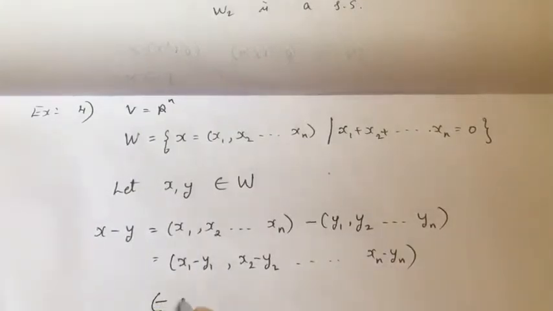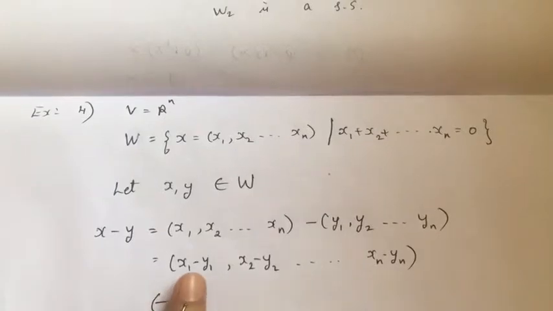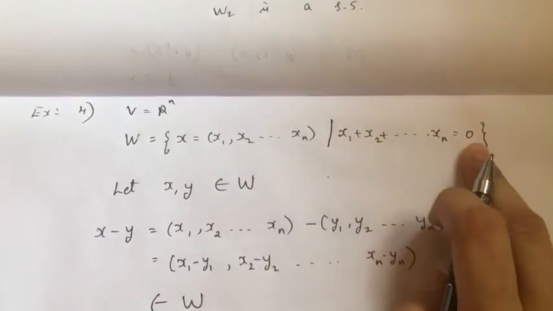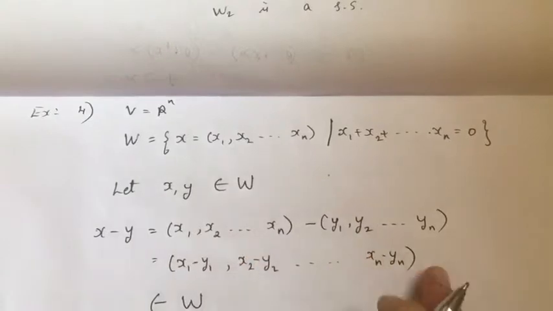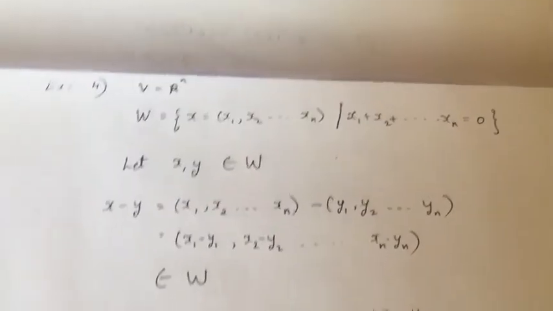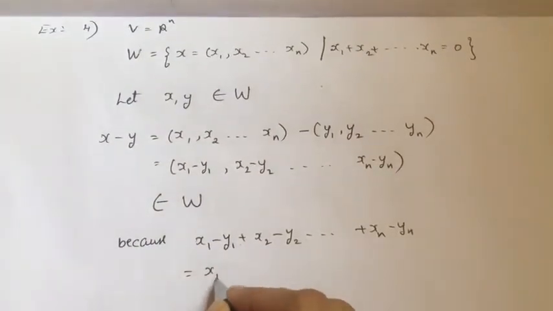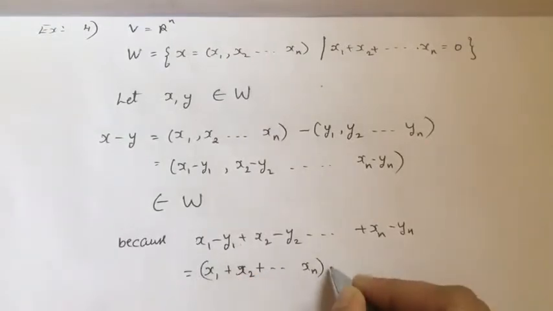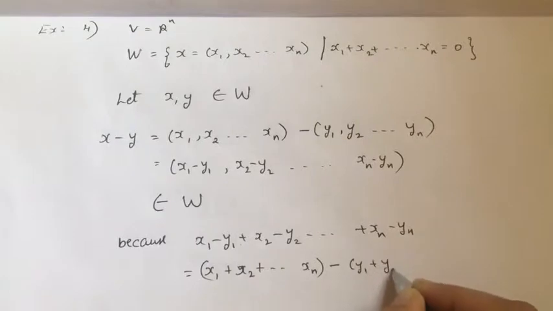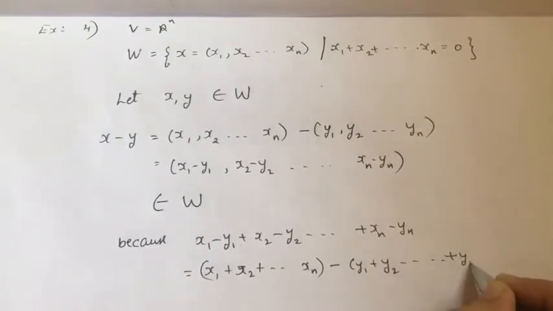I'm saying this belongs to W because, see, how is any element in this? Their sum should be equal to 0. When I take these sums, (x1 minus y1) plus (x2 minus y2) up to (xn minus yn), I can write it as (x1 plus x2 up to xn) minus (y1 plus y2 up to yn), right?